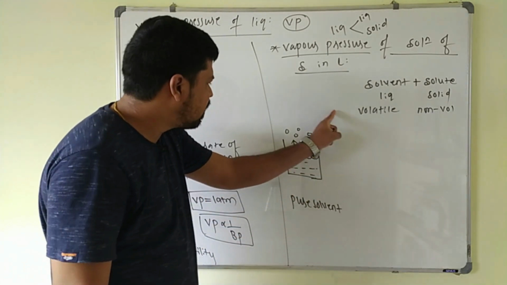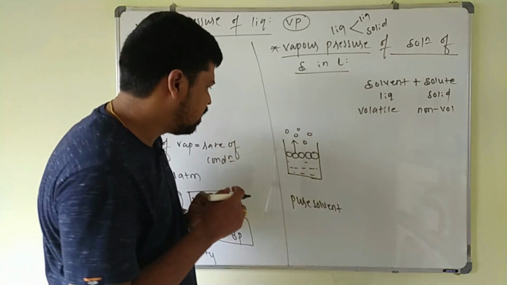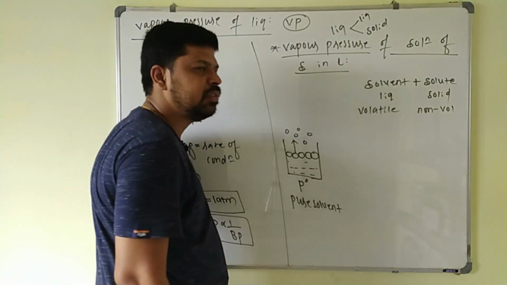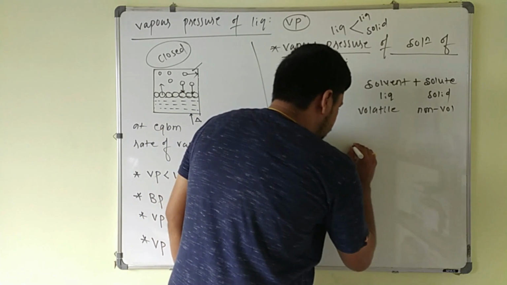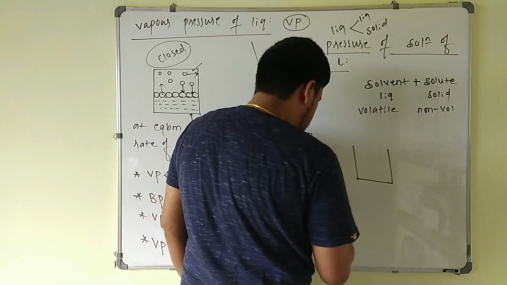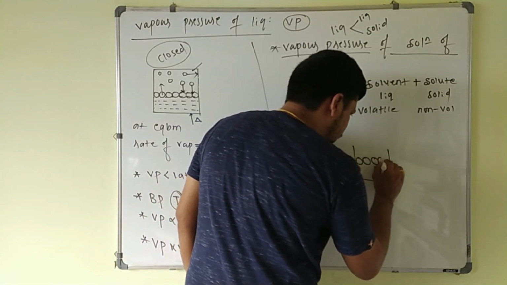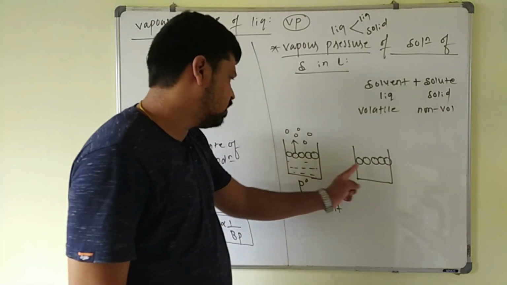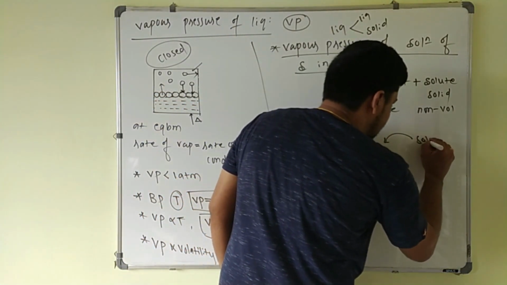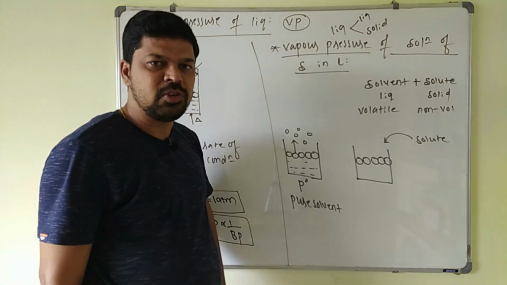Whenever some non-volatile solute, that is a solid, is added to the solvent, it forms a solution. The vapor pressure of this pure solvent I will take as P naught. Now we take the vapor pressure of the solution. To this pure solvent, where 5 solvent molecules are there, if some non-volatile solute is added, a solution is formed.